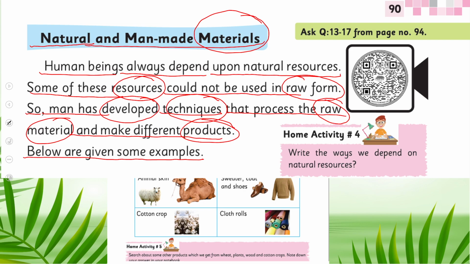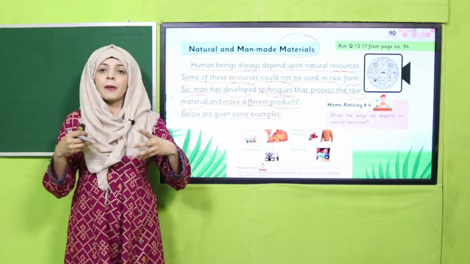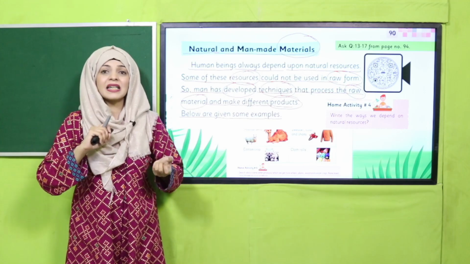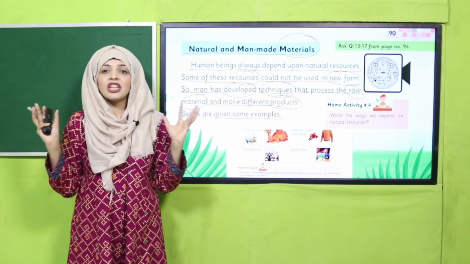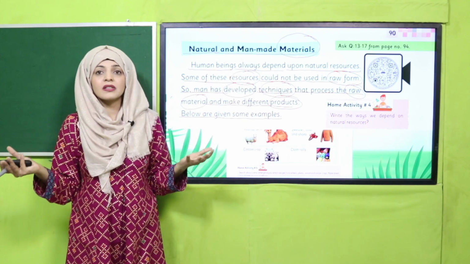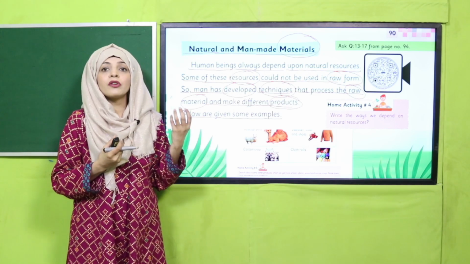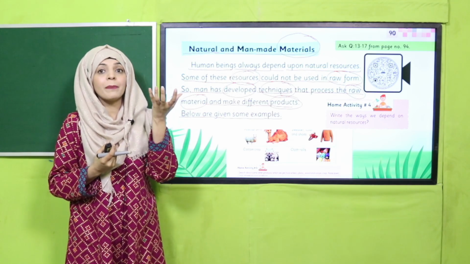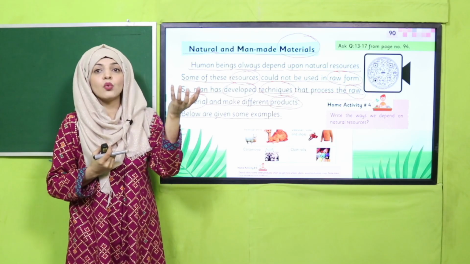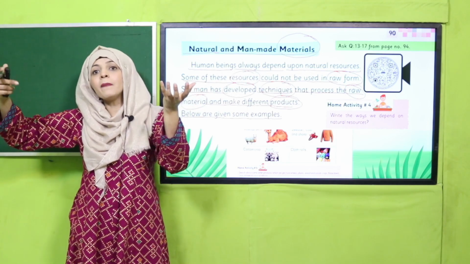So my dear students, here you can see that we human beings make different things. We make clothes, tables, chairs, bags, books, pencils, stationery products. So these all things are called man-made materials. These man-made materials originally come from natural materials, and those natural materials are in raw form, in their original form. So we cannot use them in the original raw form. That's why we change them and they become man-made.